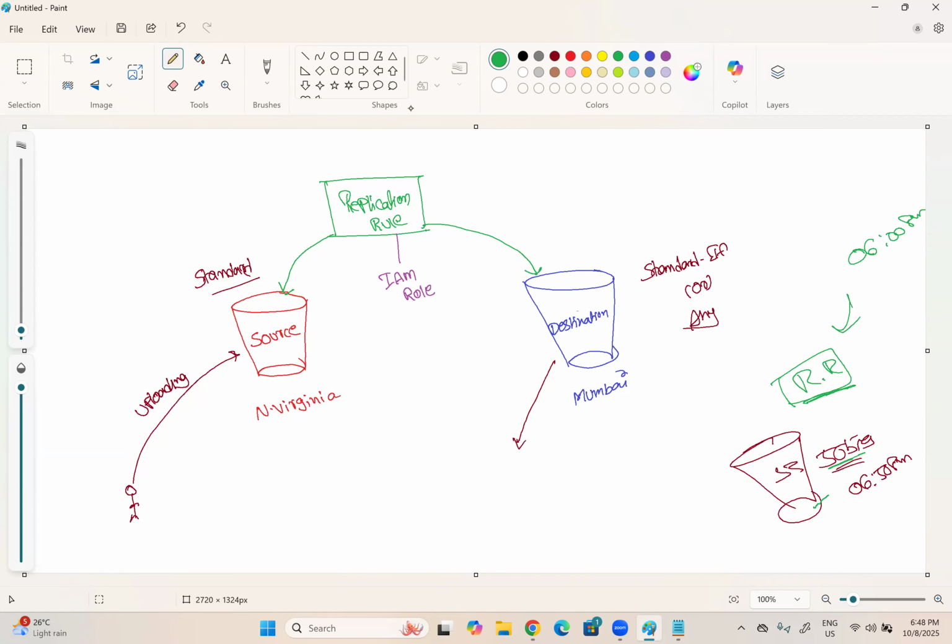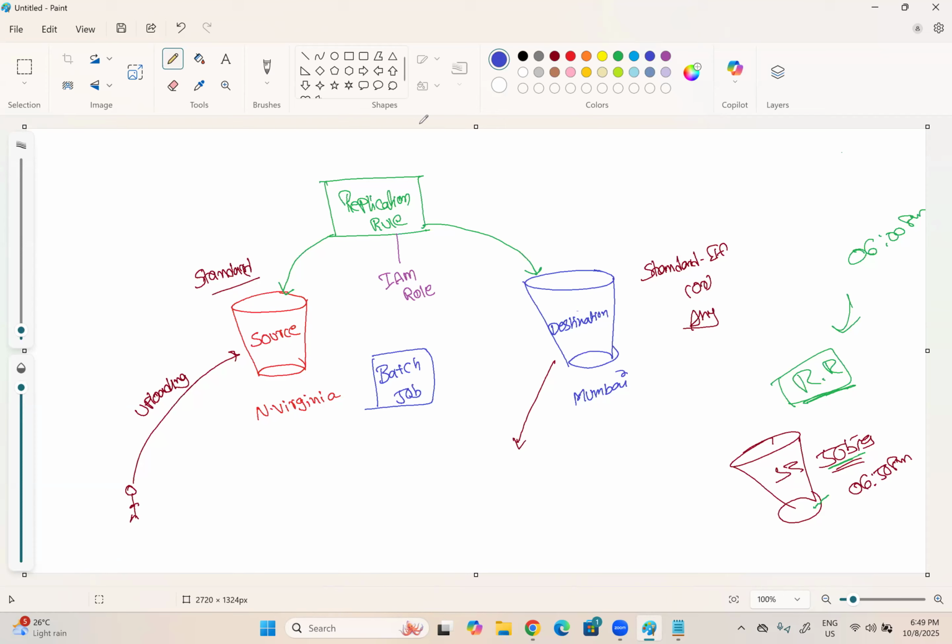Earlier we used to replicate them manually, like copy-paste or using some commands. Then Amazon introduced something called a batch job, which is not free, it is chargeable.